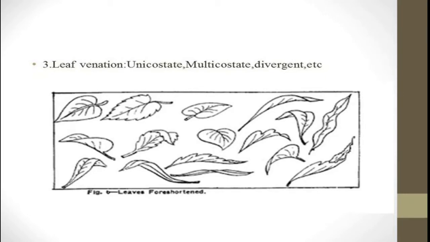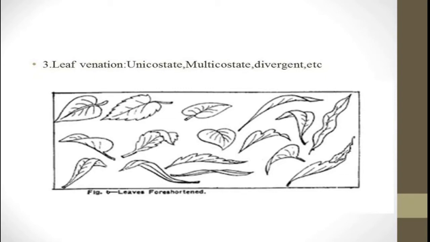Then Bentham and Hooker classified dicotyledons into subclasses like polypetalae, gamopetalae and monochlamydeae.